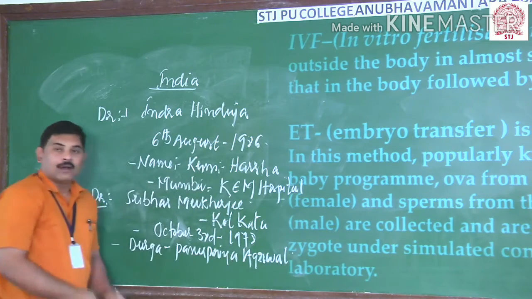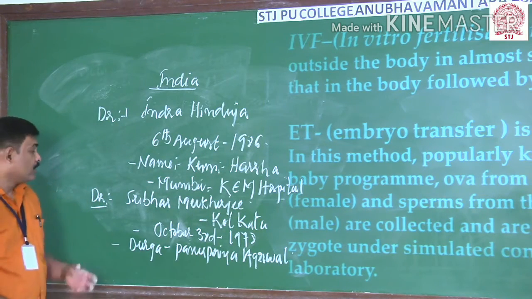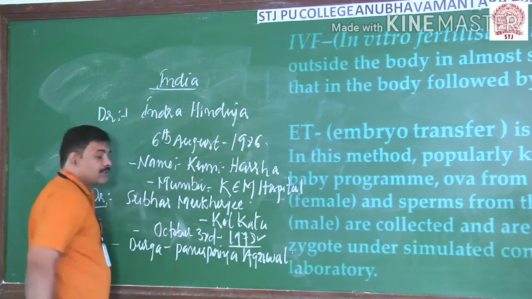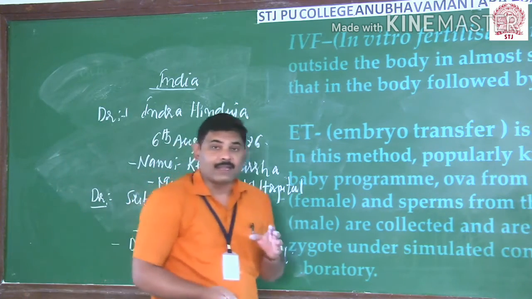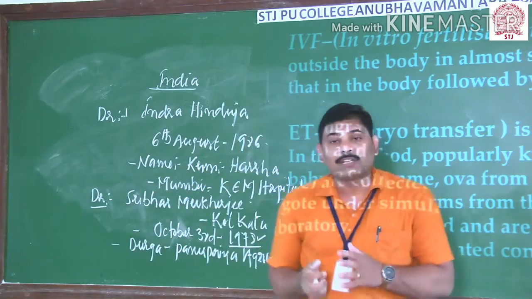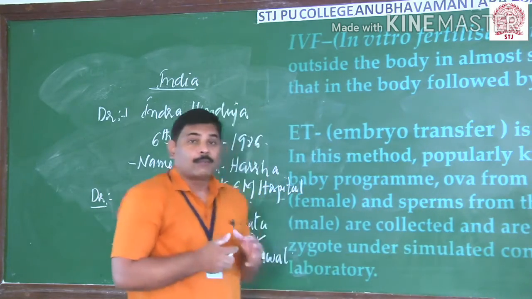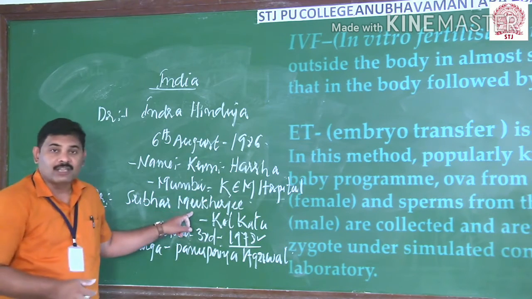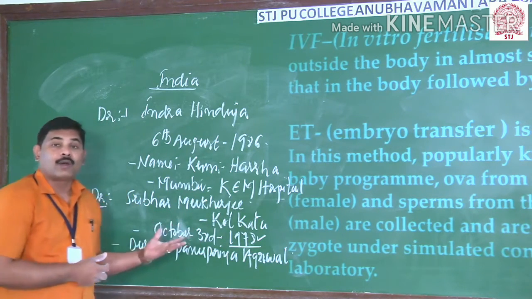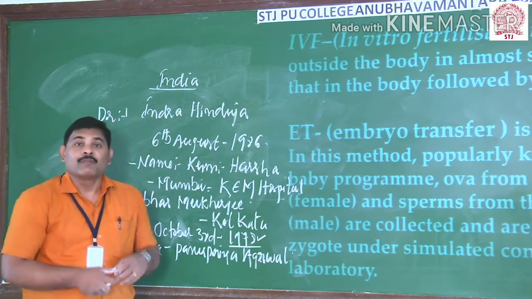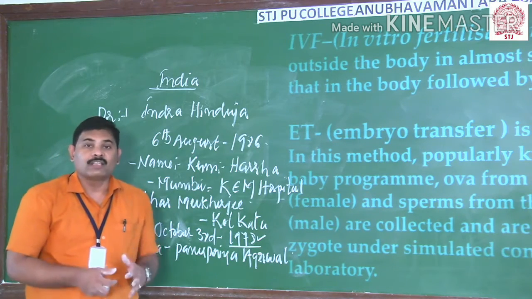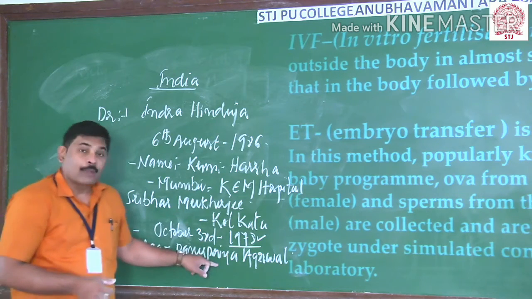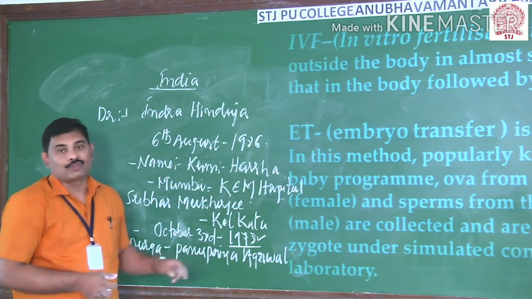Panupriya Agarwal, her name was later changed. Here, according to this, it took place in 1978, a few months after the first test tube baby in the world. But by the time the case was filed against Subhash Mukherjee, and how he did such an experiment in India without financial support and all these things, he was humiliated because of his pioneering experiment regarding the test tube baby.